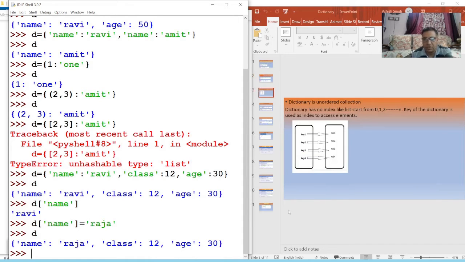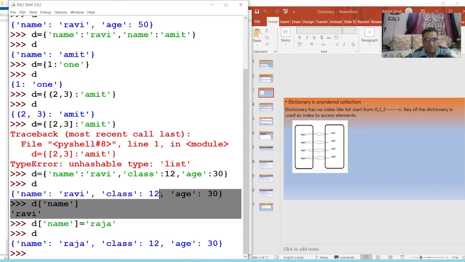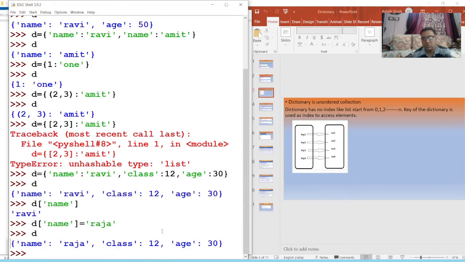Now, a dictionary is an unordered collection, like a list. In a list we have indexes 0 1 2 3 4 5, but in a dictionary we do not have such indexes, because in a dictionary the index is given by the programmer. We are giving the index here. My first index is name, my second index is class, my next index is age. So the index is given by us. So a dictionary is an unordered collection. Okay, children, now what do we have next?